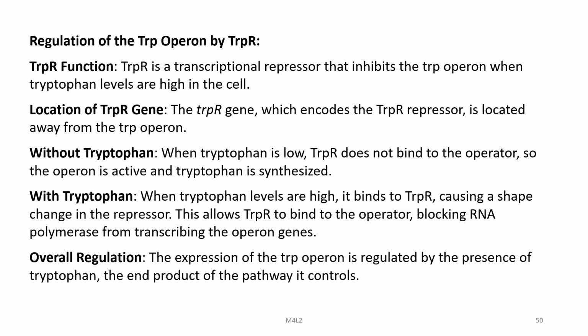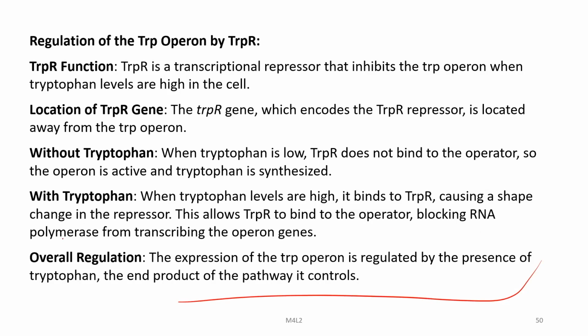When tryptophan levels are high, tryptophan binds to TrpR, causing a shape change in the repressor, allowing it to bind to the operator, blocking RNA polymerase from transcribing the operon genes. The expression of the tryptophan operon overall is regulated by the presence of tryptophan, the end product of the pathway it controls.